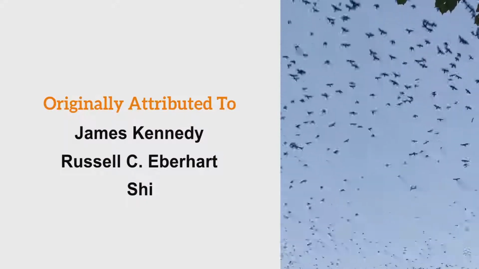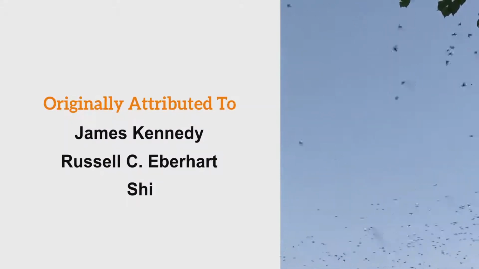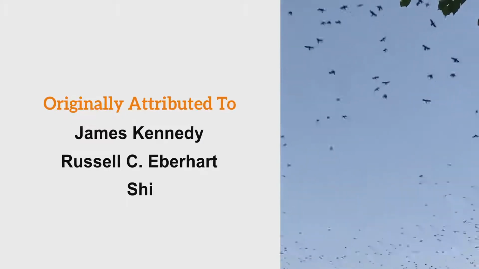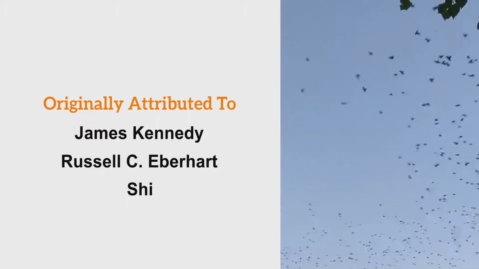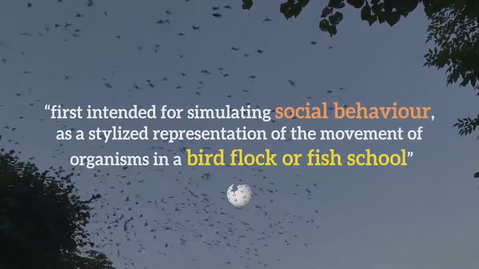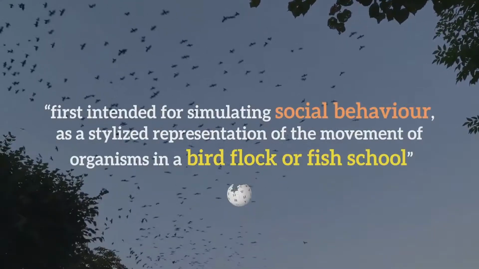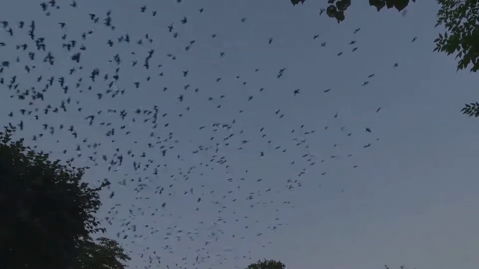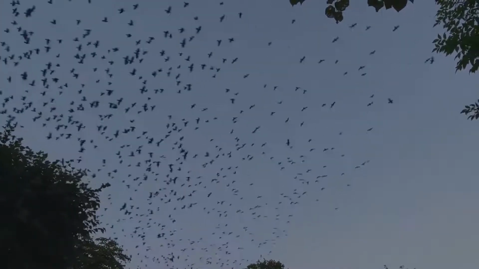Originally attributed to three people, James Kennedy, an American social psychologist, Russell C. Eberhart, an American electrical engineer, and Shi, it was first intended for simulating social behavior as a stylized representation of the movement of organisms in a bird flock or fish school. Once the algorithm was simplified, it was seen to be performing optimization.